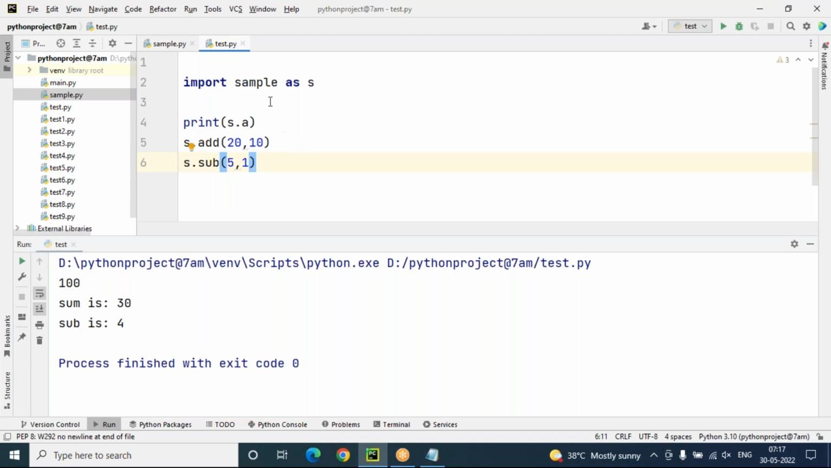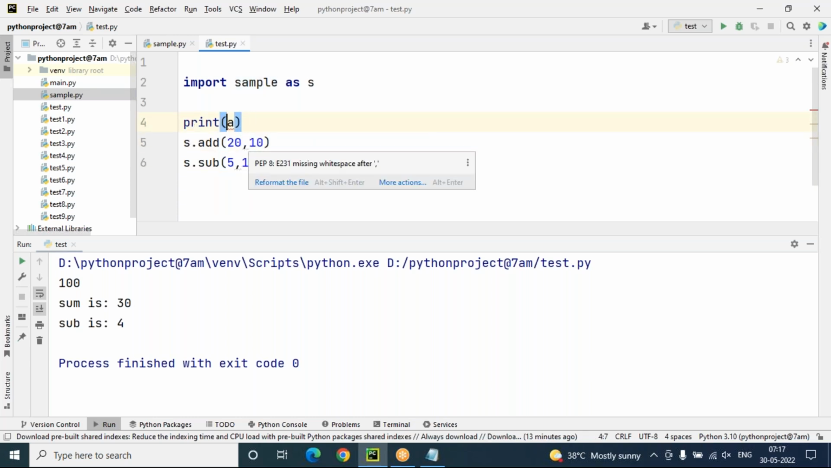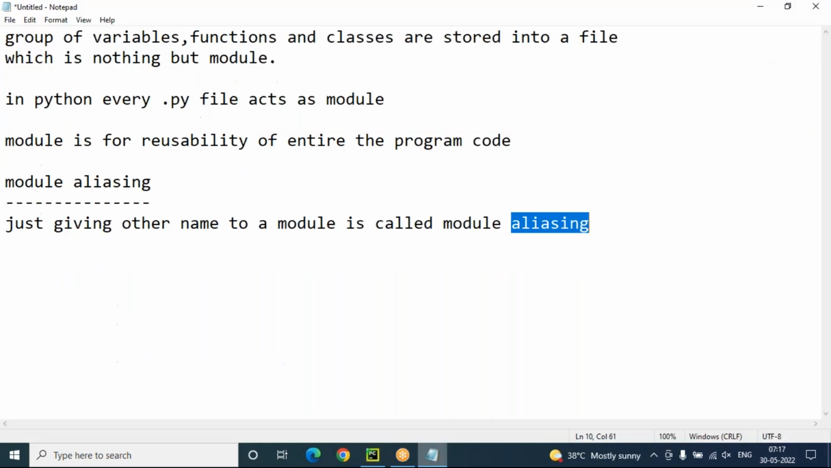Okay. So sir, I don't want to access even with the alias name or module name directly. Can't we access a without mentioning the alias name, or directly access add and sub? Yes, it is possible. But for that purpose, we use the from import statement. The main advantage of from import is that whenever we use this statement for accessing modules, every time you need not use the module name or alias name; we can access members directly. That is the advantage of from import.